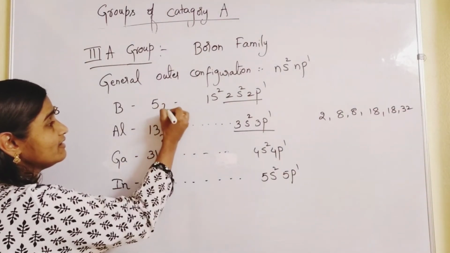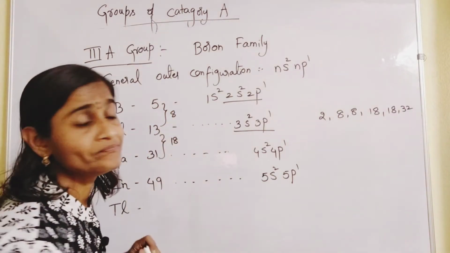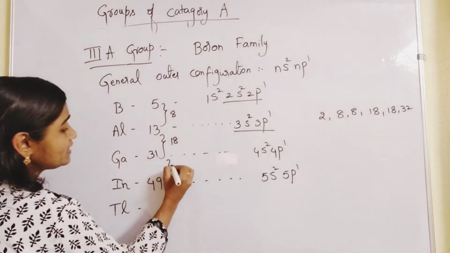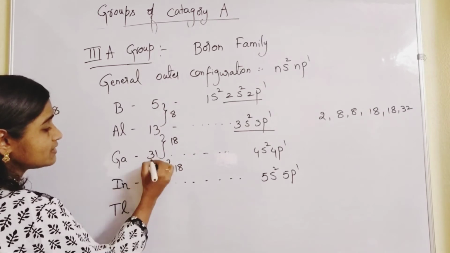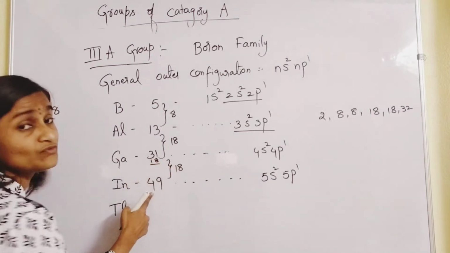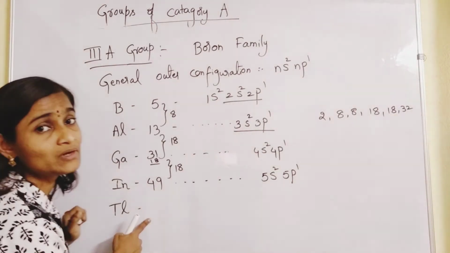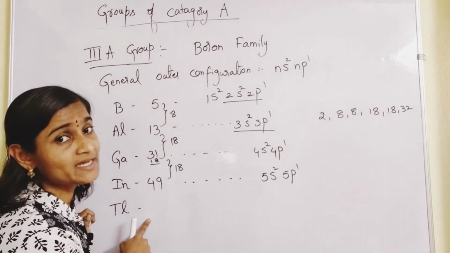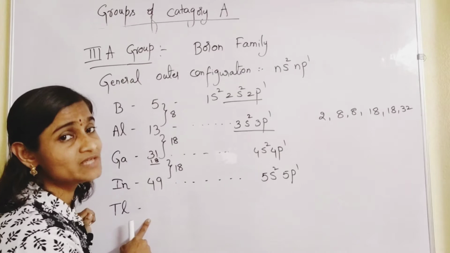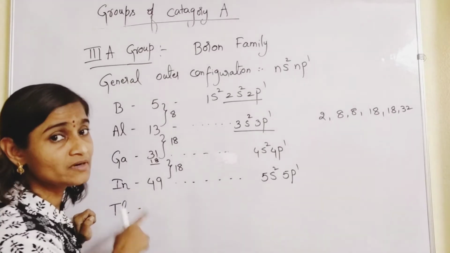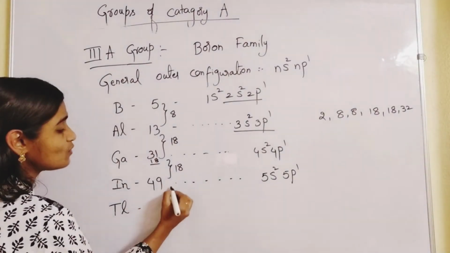Add 18. Here you should add 8. Again you should add 18. So if you add 18, how much is it? 49. And if you want to find the atomic number of the last element in that particular group, you should add what?